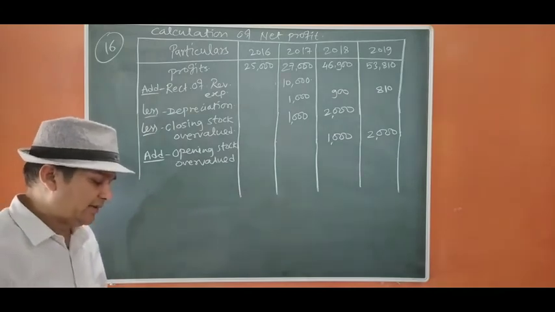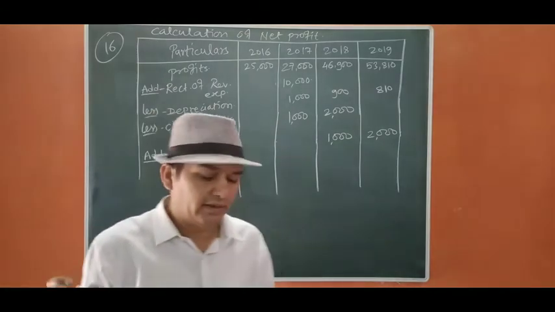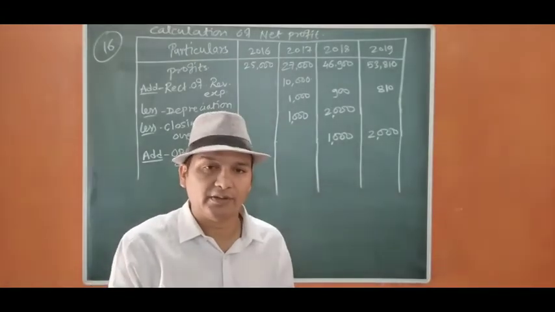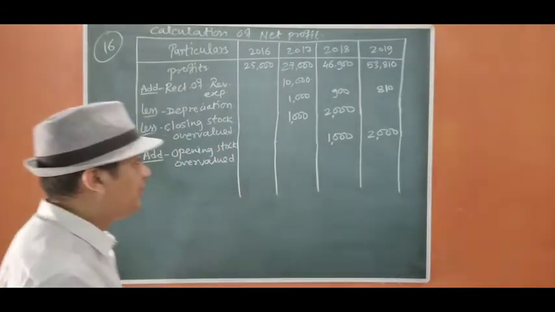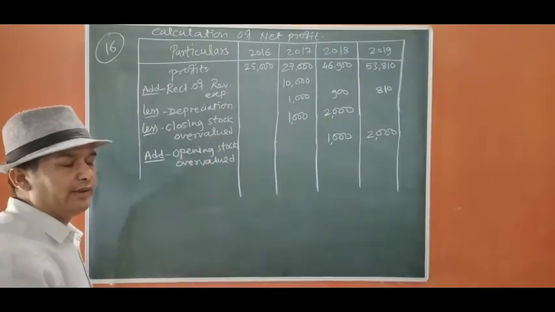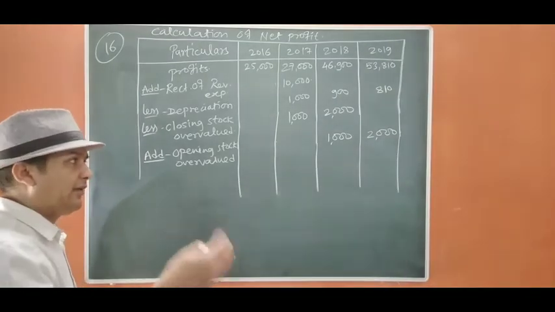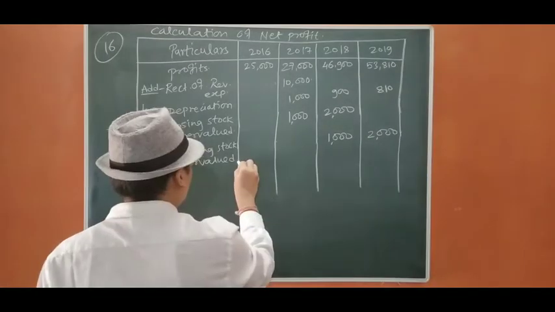It is said that to cover managerial cost, an annual charge of 5,000 is to be charged. But we are not going to do it here. We are going to do it after weighted average profit. So let us close.